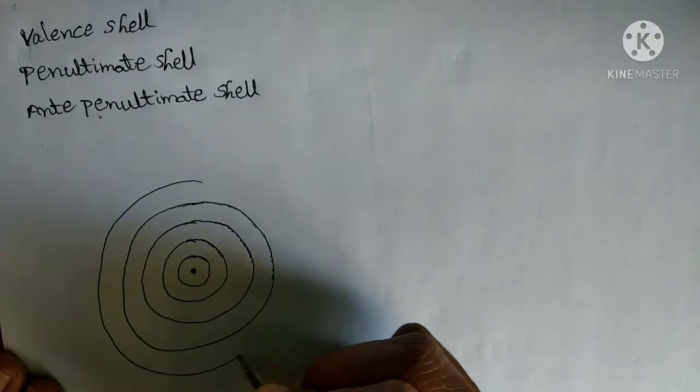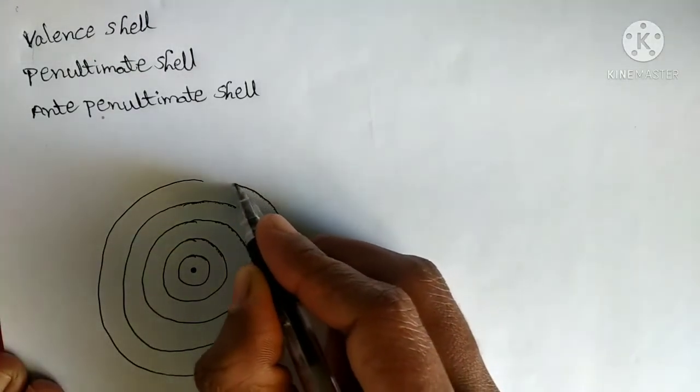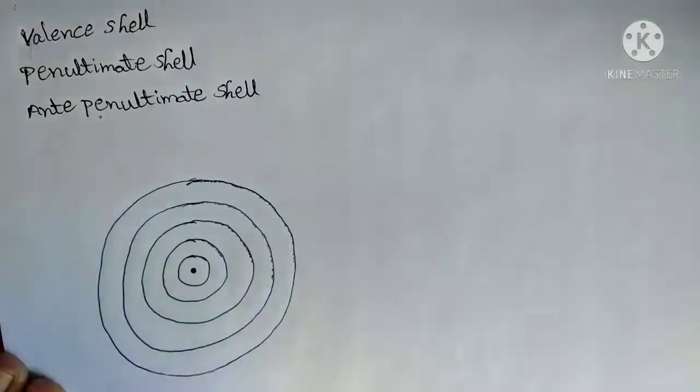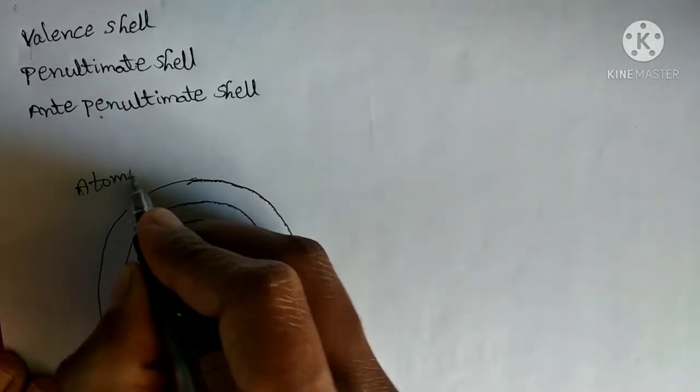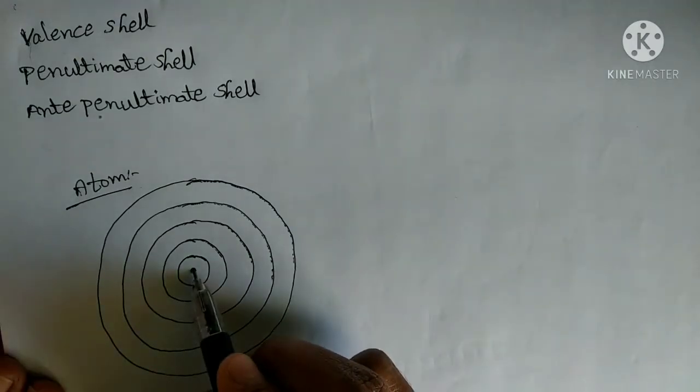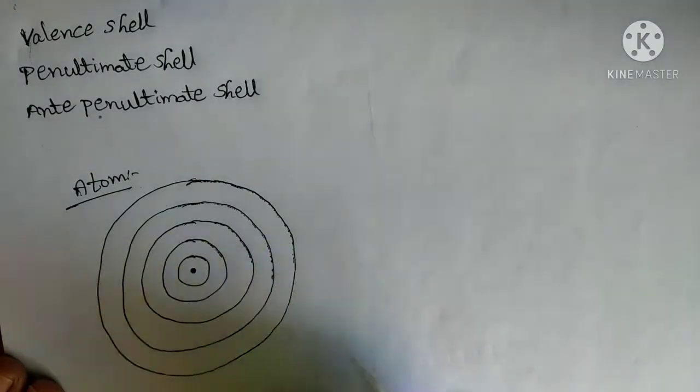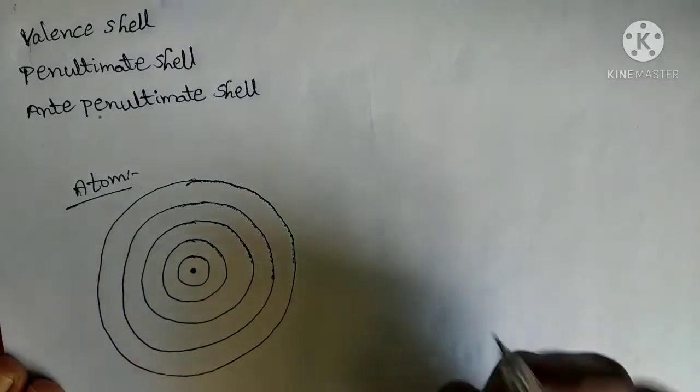This fixed path we call an orbit or shell. Now this is the atom, this is the nucleus, and these all are shells.